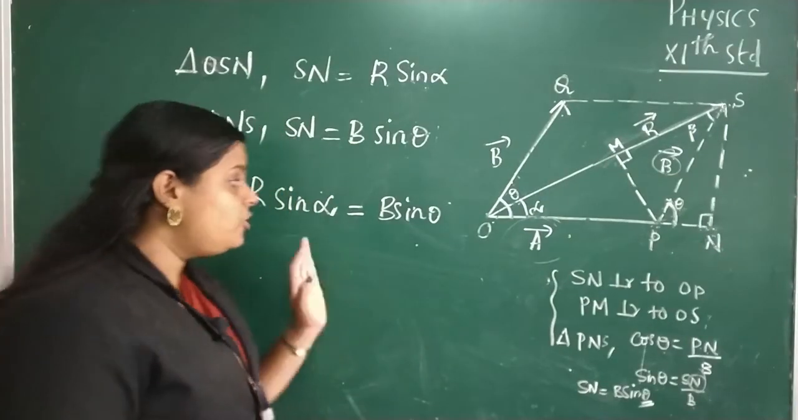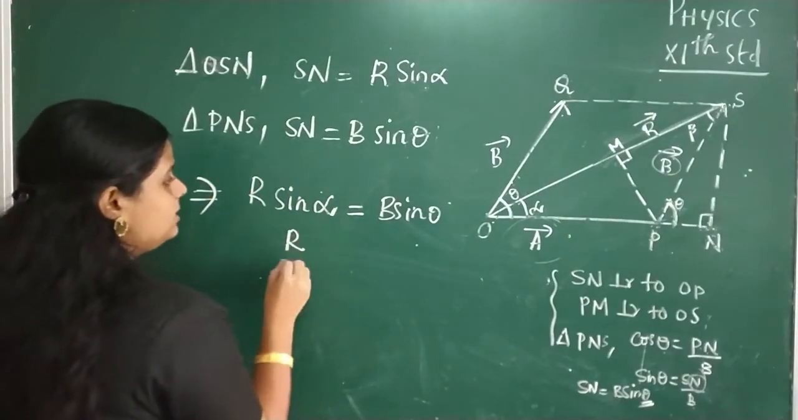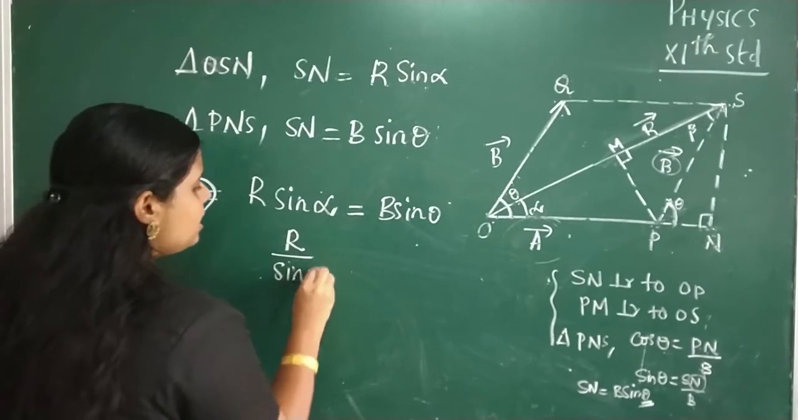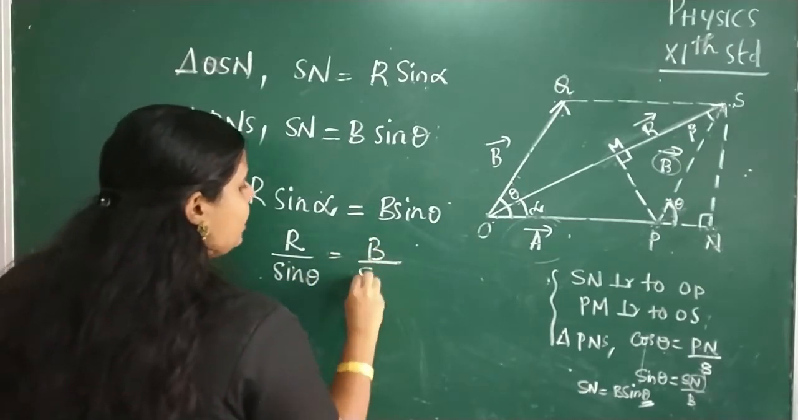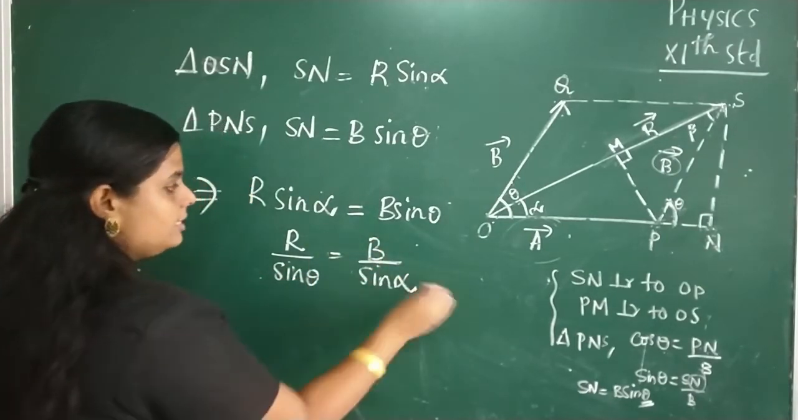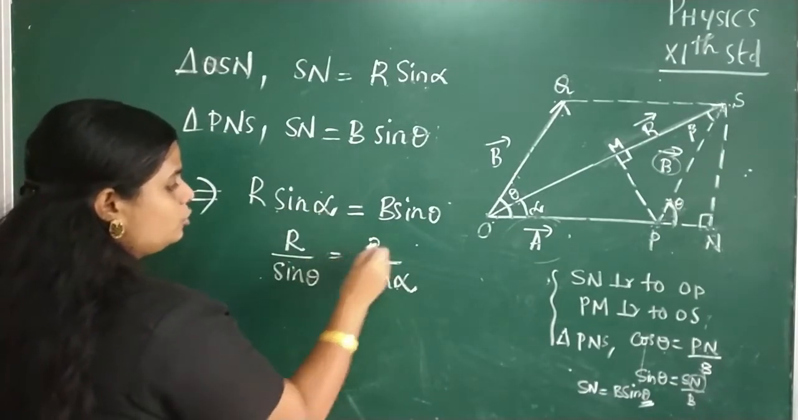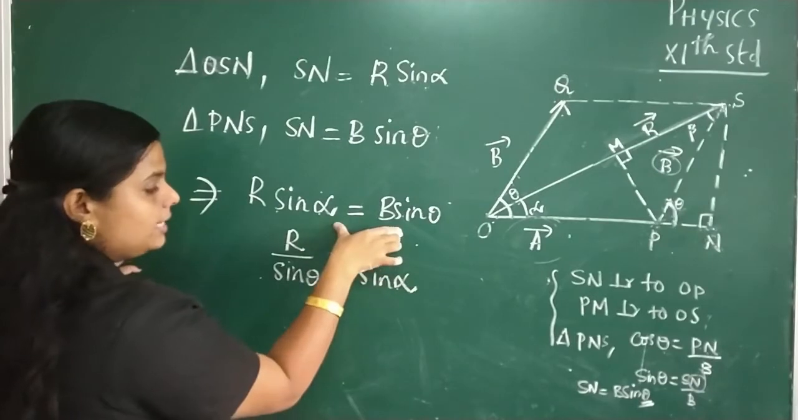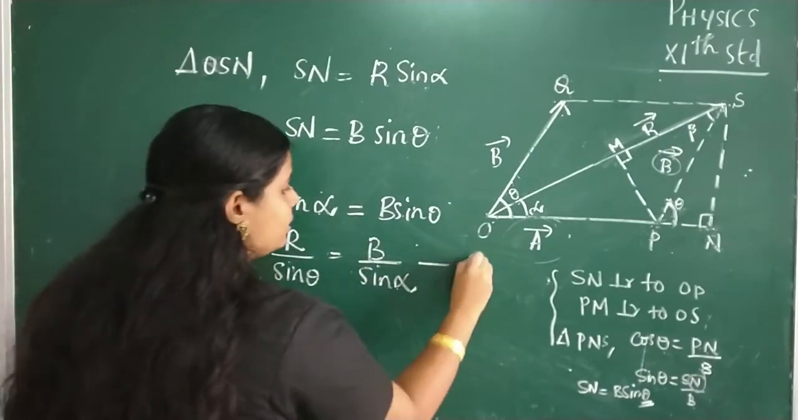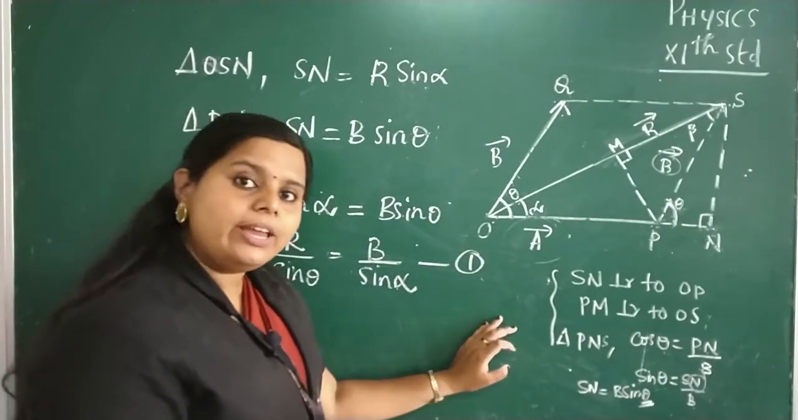Or the same expression we can write in another form, that is R by sin theta is equal to B by sin alpha. Listen children, here we have R sin alpha equal to B sin theta, and we can represent it in this form too. So let it be equation number 1.